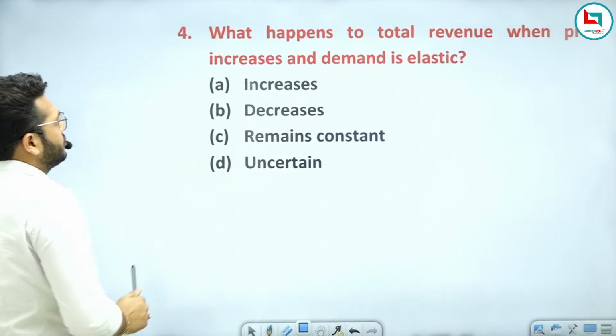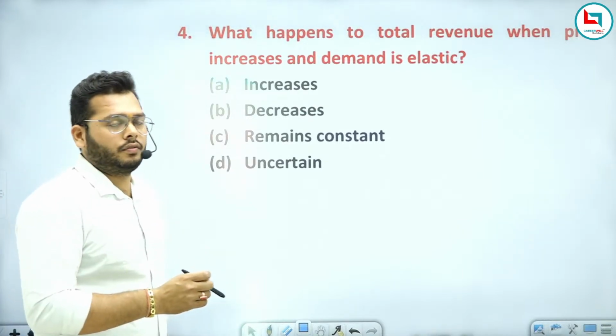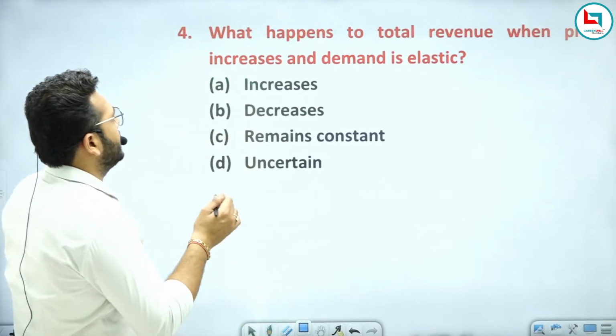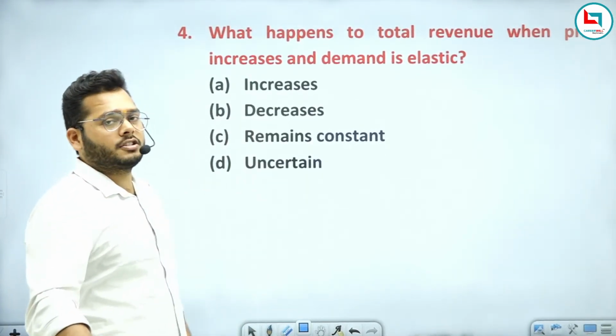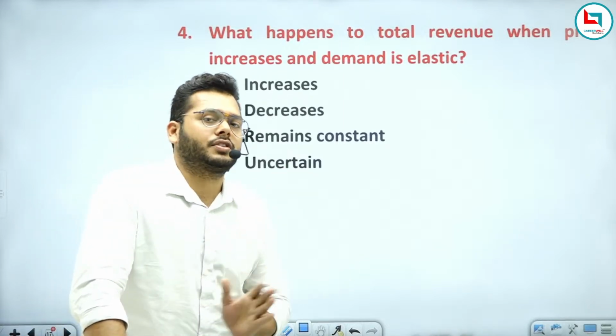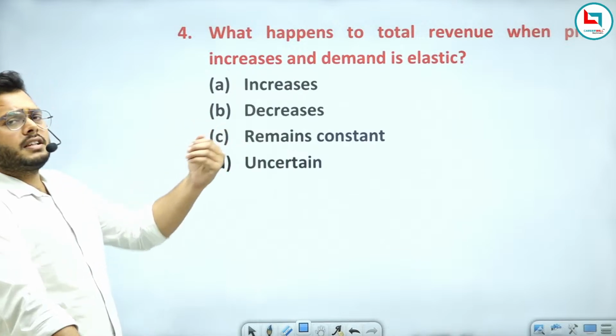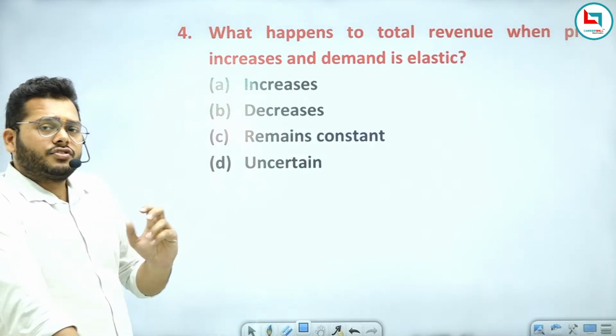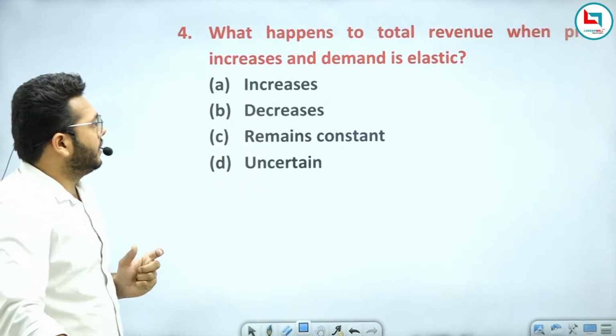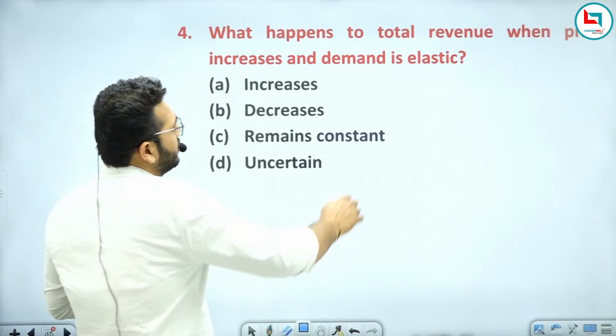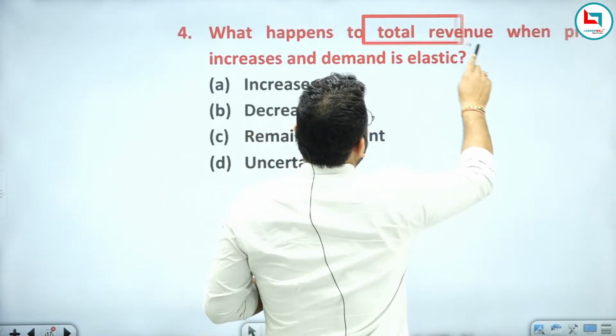Now the next question: what happens to the total revenue when price increases and the demand is elastic? I have explained all the options in the previous questions. As you all know, elastic means what? There is a fluctuation in the demand. So what is the question asking? What will happen to the total revenue?